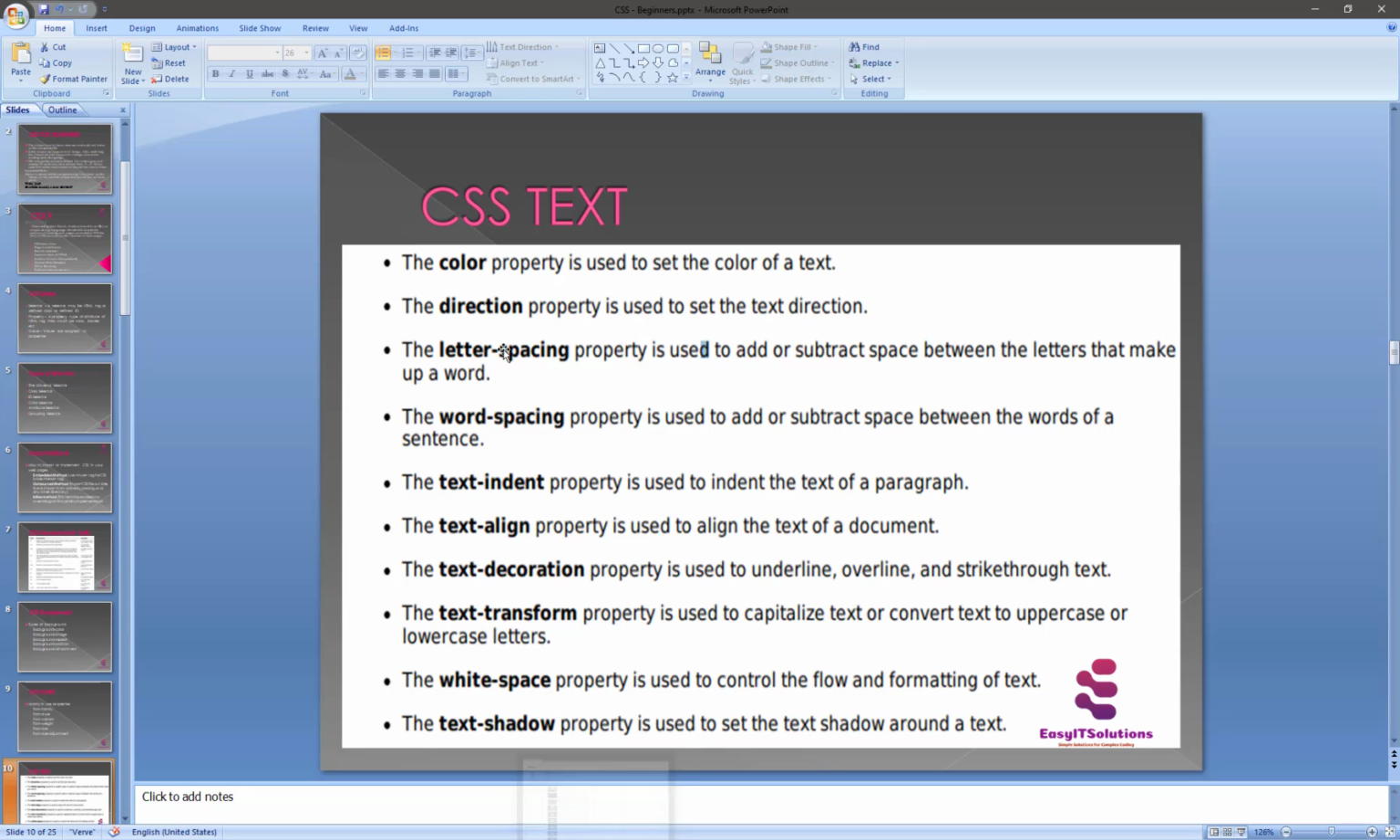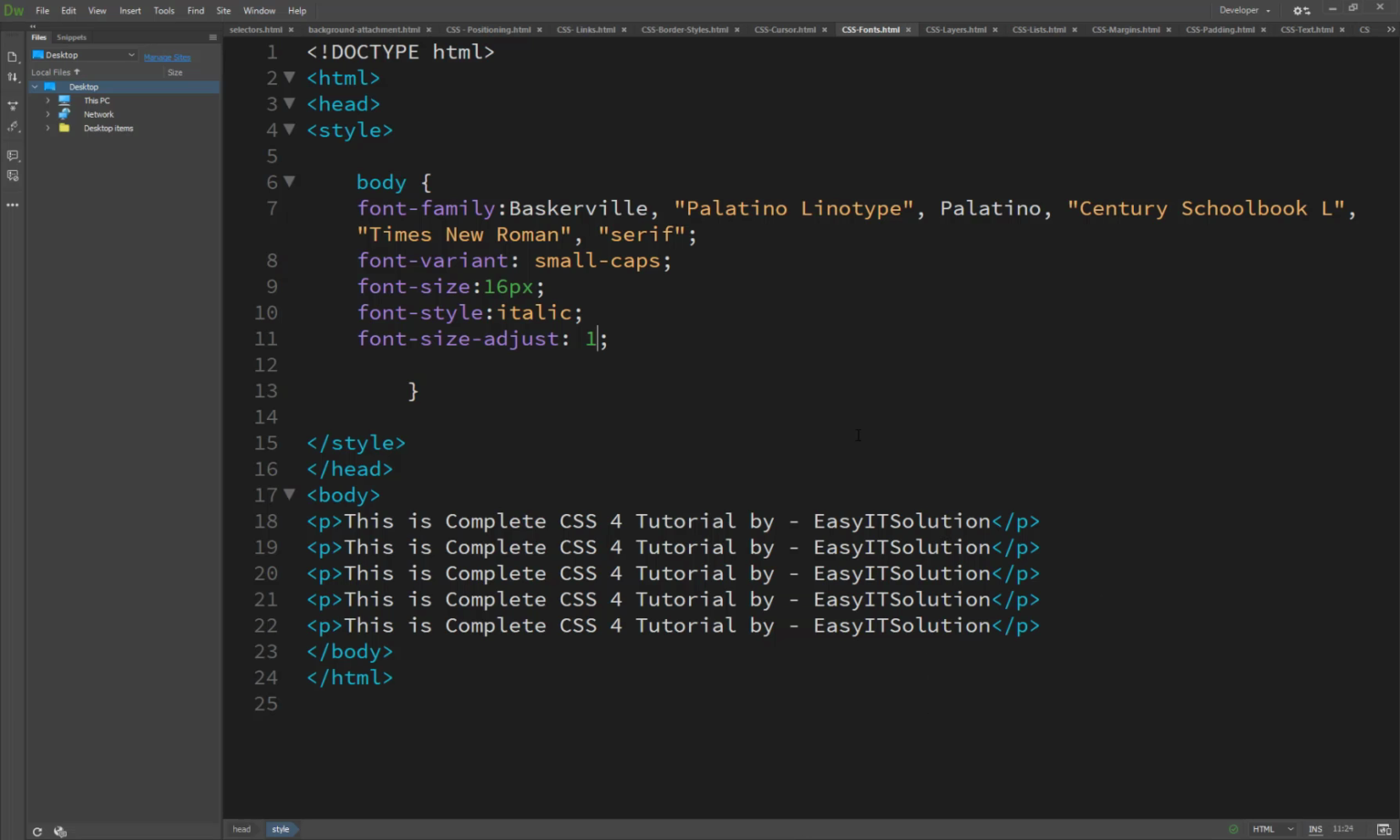So this color property is used to set a color, the direction property is used to set the direction, the letter spacing property is used to add or subtract the space between the letters that make a word, and the word spacing property is used to add or subtract space between words. So now, one by one, we are just going to take an introduction about how they work.